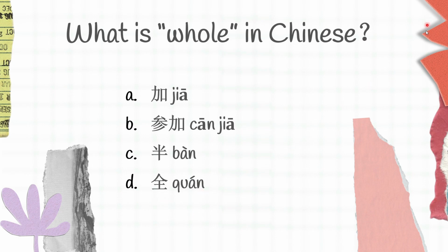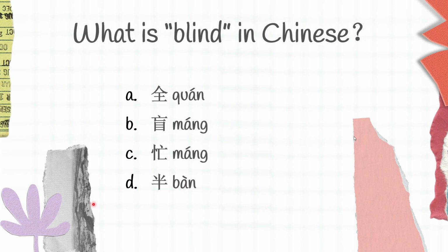And let's move on to the next question. What is blind in Chinese? A, 全, B, 忙, C, 忙, D, 半.